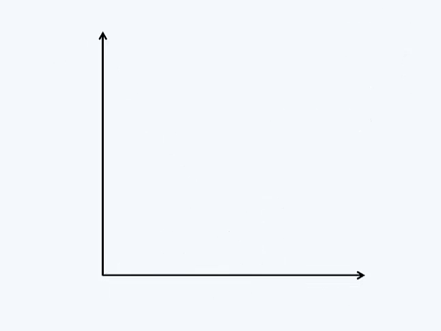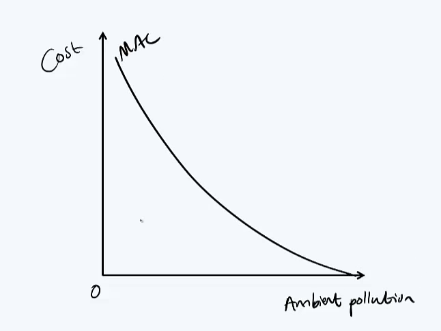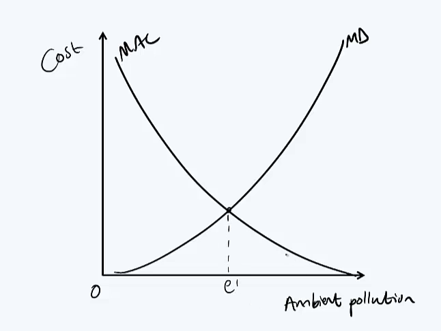And then lastly, there can also be a situation where we have exactly the same situation in both countries, meaning we have the same marginal abatement cost and the same marginal damages. And let's say one country is currently over here, and the other country is over here.